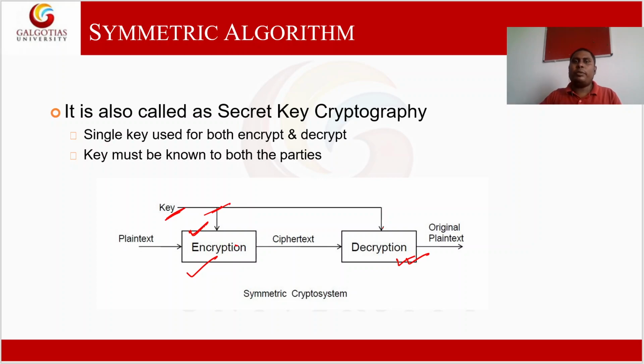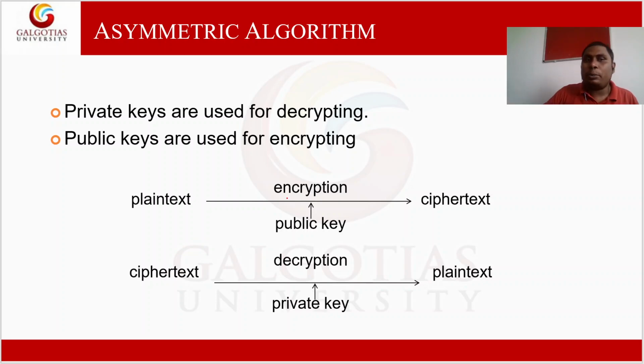So in symmetric key cryptography, we use the same key, called the secret key, for encryption and decryption. And in asymmetric key cryptography, we have two types of key, a public key and a private key. The public key is used for encryption and the private key is used for decryption.